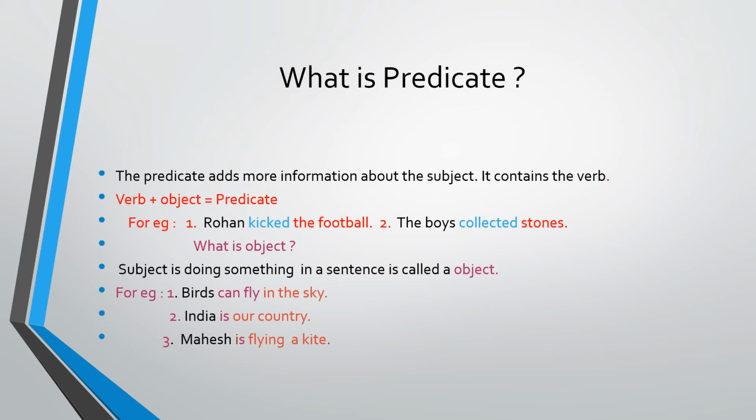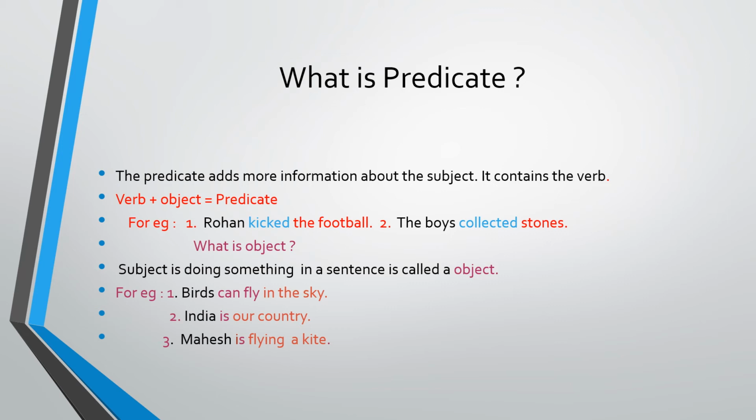But what is there in a sentence? So a sentence has two parts. The first part is the subject and the second part is the predicate. Subject means any noun or pronoun. Predicate means what the subject is saying about something. That is known as a predicate. Verb plus object, you have to remember.